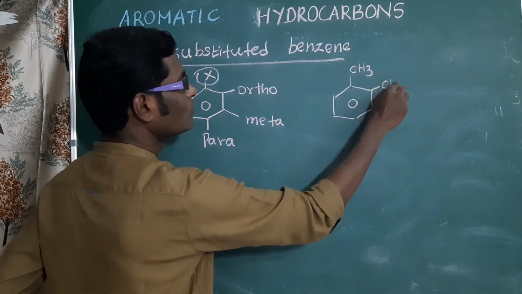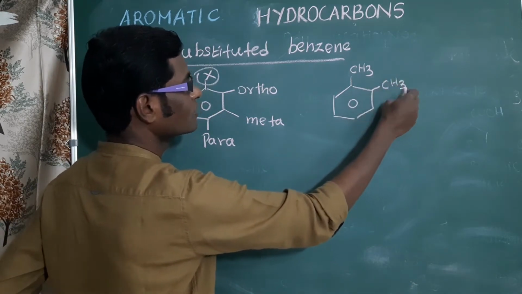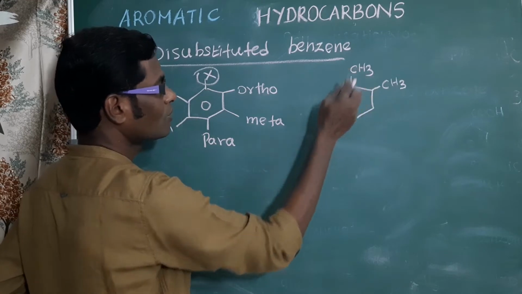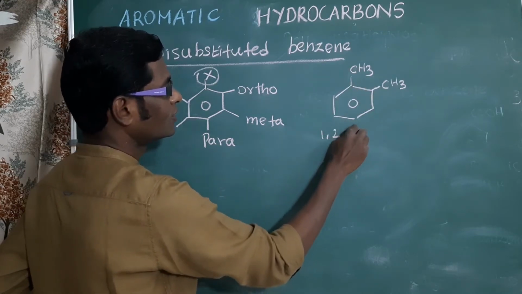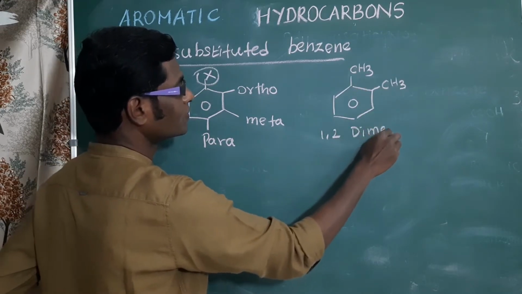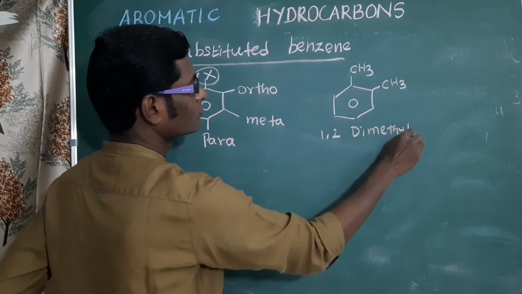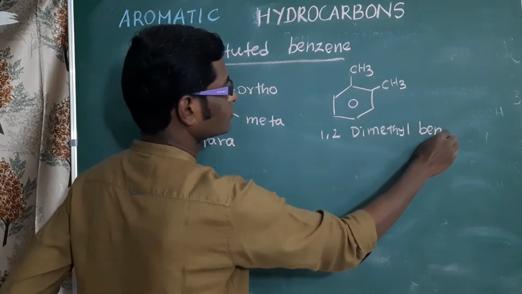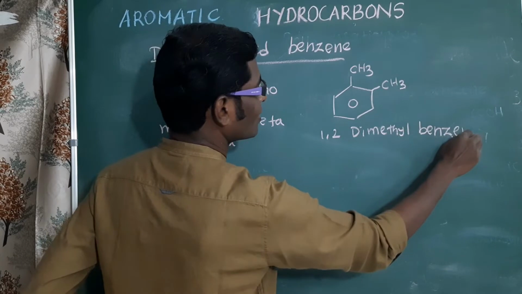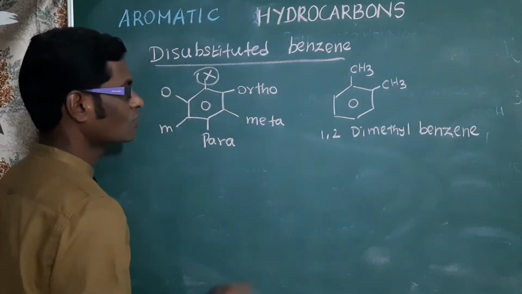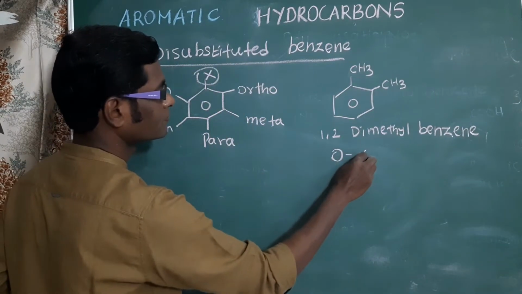If two methyl groups are there in the adjacent position, what is the IUPAC name? 1,2-dimethylbenzene. Common name is orthoxylene.